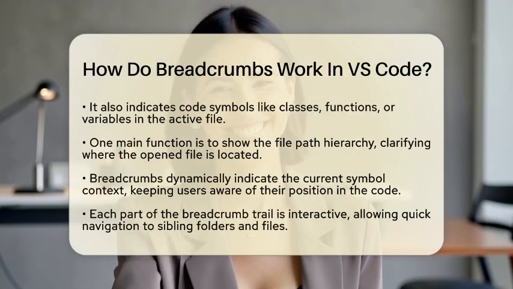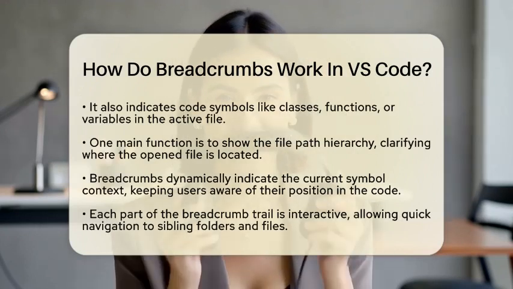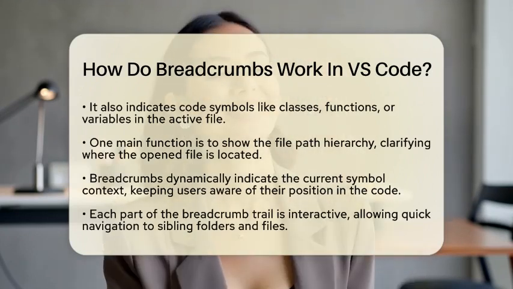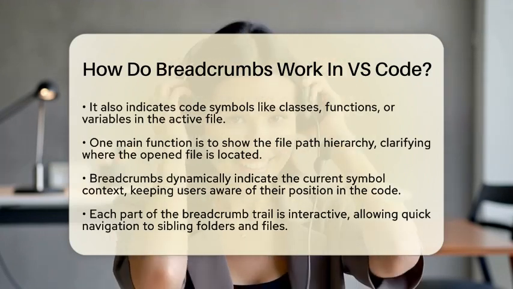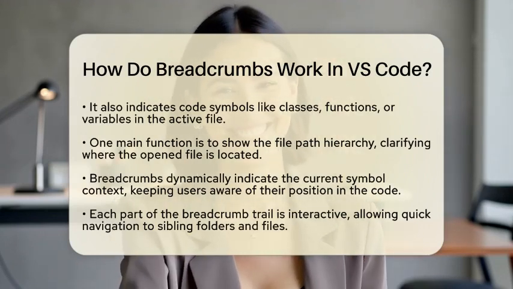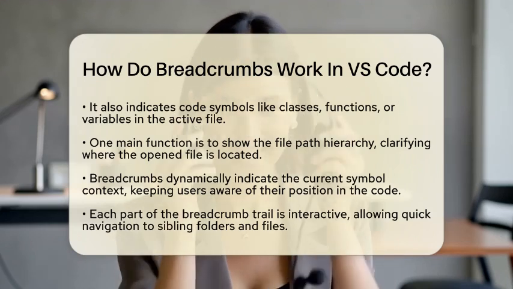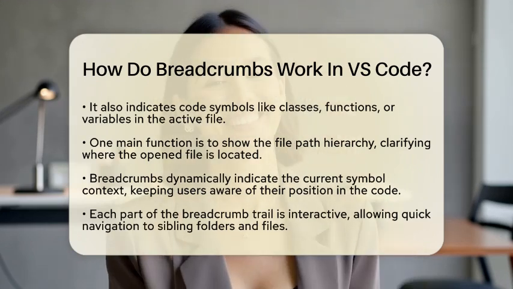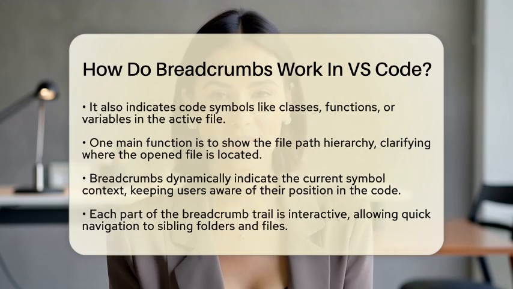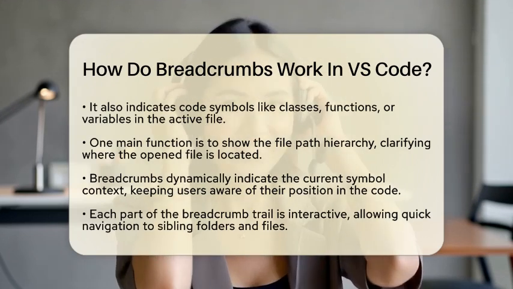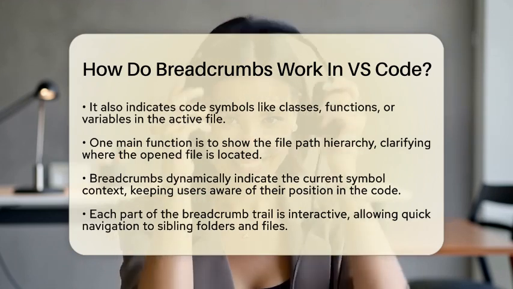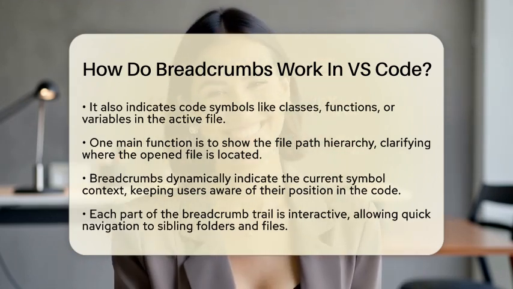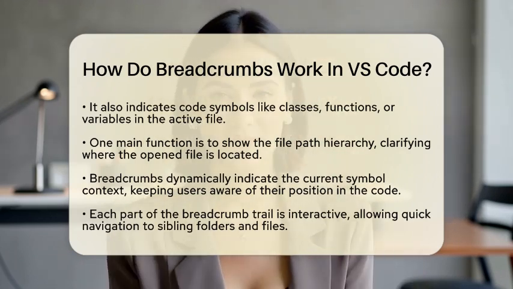One of the main functions of breadcrumbs is to show the file path hierarchy. This means you can quickly see where your currently opened file is located within your project. It helps you get a clear picture of the folder structure leading to that file. Another key feature is the symbol path. As you move through the code, breadcrumbs dynamically indicate the current symbol context, such as the class or method where your cursor is positioned. This keeps you aware of your exact location in the code.